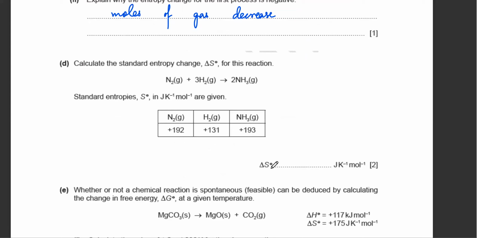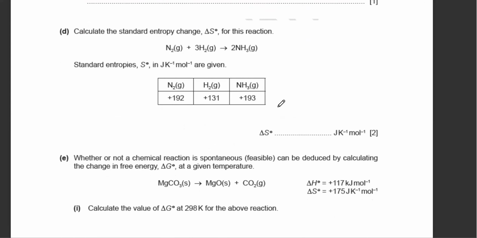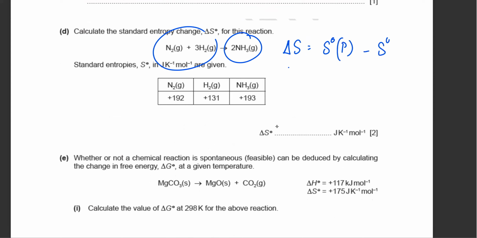For this one, make sure you have a calculator with you. You have to find the entropy change. So it's the entropy of the products minus the entropy of the reactants. Delta S is going to be the sum of the product entropies minus the sum of the reactant entropies.